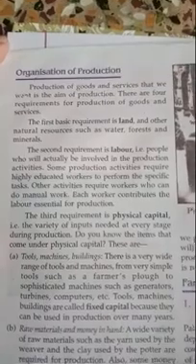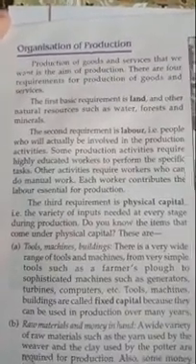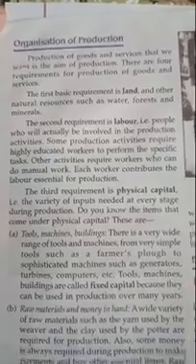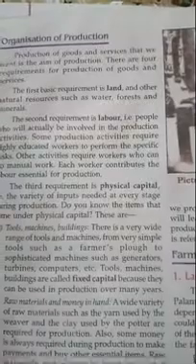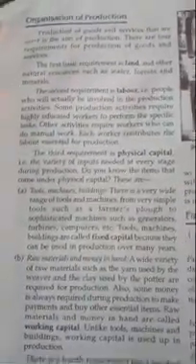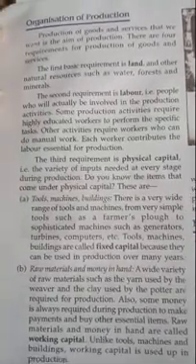Production of goods and services that we want is the aim of production. There are 4 requirements for production of goods and services. When we produce something as a product, then we used to go through with these 4 things. We need these 4 things as a basic manual, otherwise we cannot do any type of production.